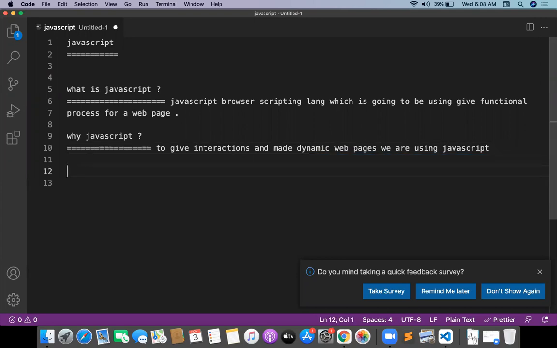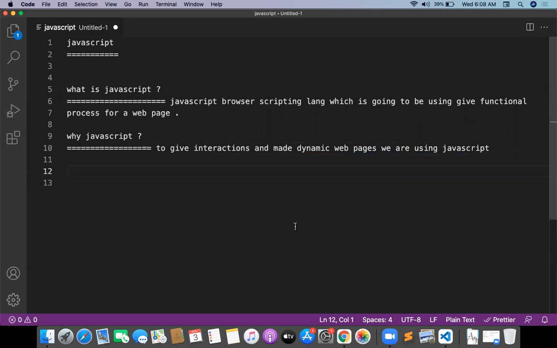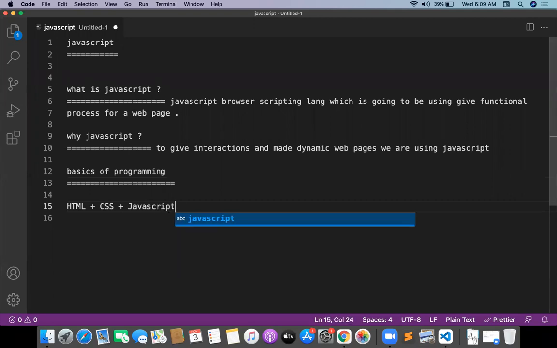And inside the JavaScript, there are multiple concepts we have to remember. We need to learn the basics of programming. And one more thing, we have the HTML. On top of the HTML, we will be having CSS. On top of that, we will be having JavaScript. So JavaScript is going to be overlapping on top of the HTML and CSS.